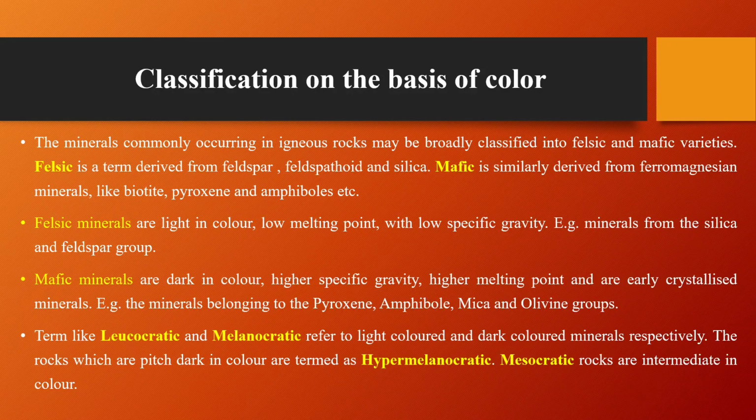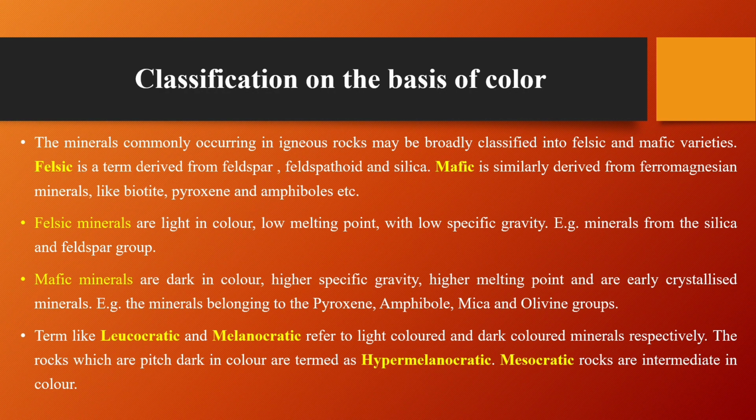The felsic minerals are light in color with low melting point and having low specific gravity. For example, the minerals from the silica and feldspar group. The mafic minerals are dark in color, higher specific gravity with higher melting point, and are early crystallized minerals. Their example, the minerals belonging to the pyroxene, amphibole, mica, or olivine groups.